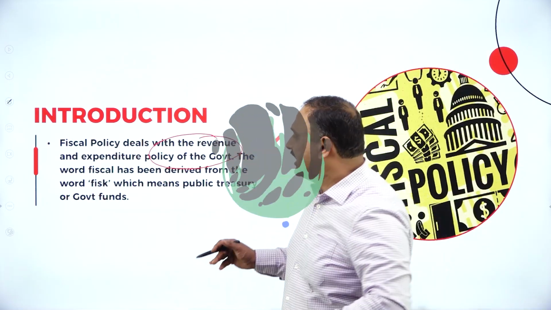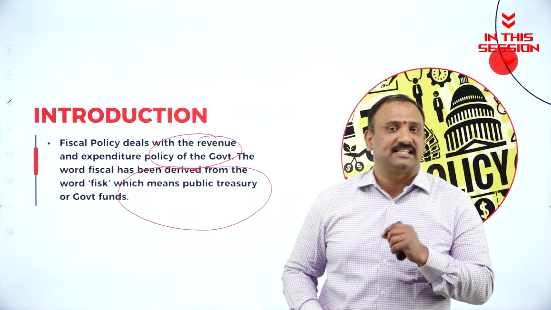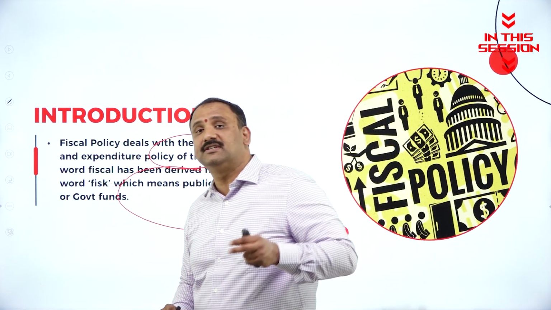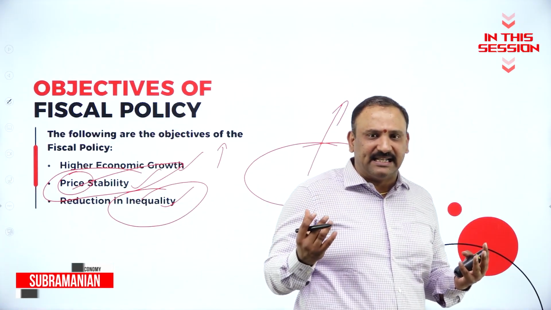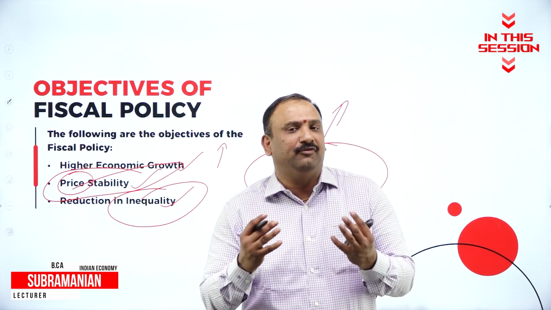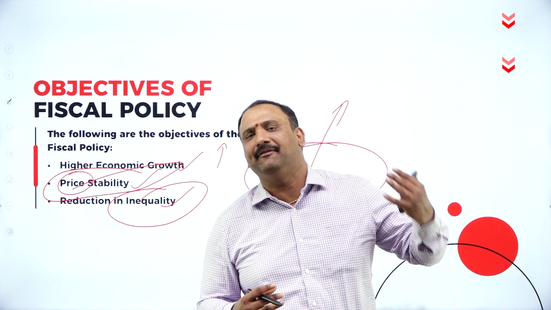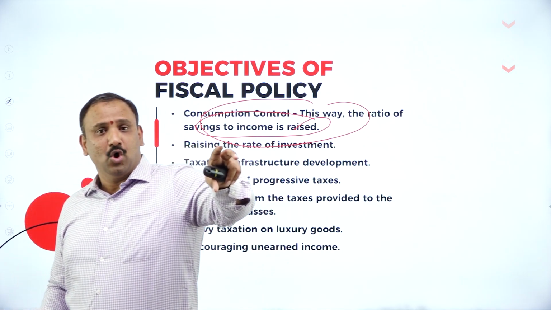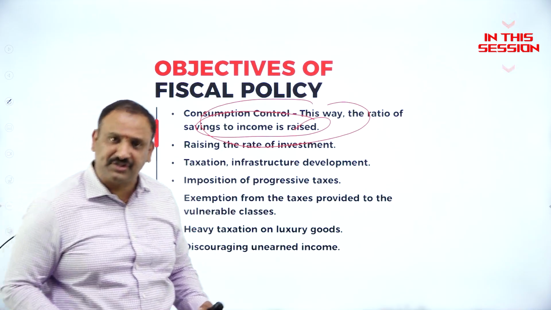Now, the word fisc in Greek means public treasury or government funds. That's exactly the word that we are looking for, and this is what we are going to discuss in the coming session. United States of America, when it declared itself as a capitalistic economy to the world, the primary driving force behind it was that they were able to create opportunity for everybody. India as a country, we need to really praise because we were the people who taught the world the meaning of savings.